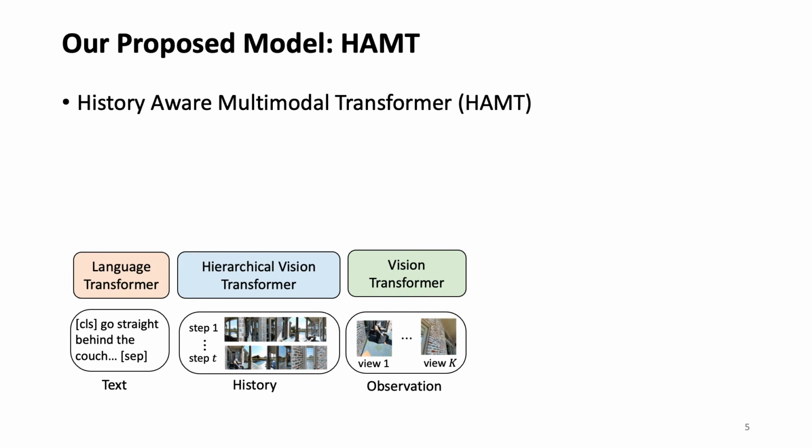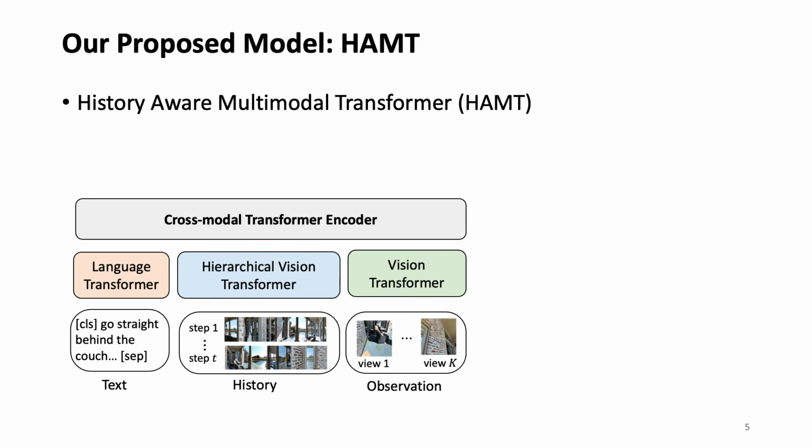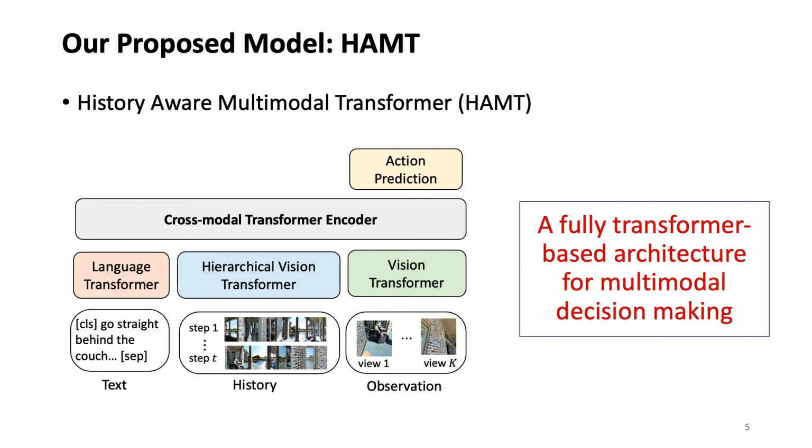We use several unimodal transformers to encode each modality input. Then a cross-modal transformer takes all the modalities for cross-modal reasoning. Finally, an action prediction head is used to predict the next action. It is a fully transformer-based architecture for multimodal decision-making.